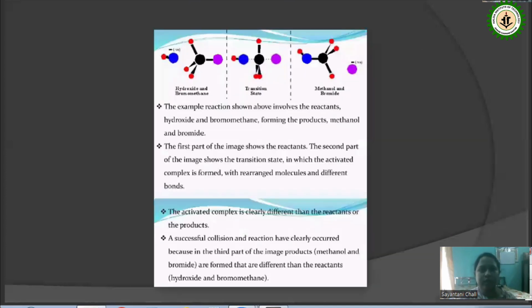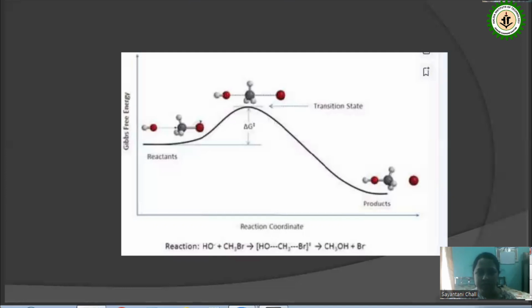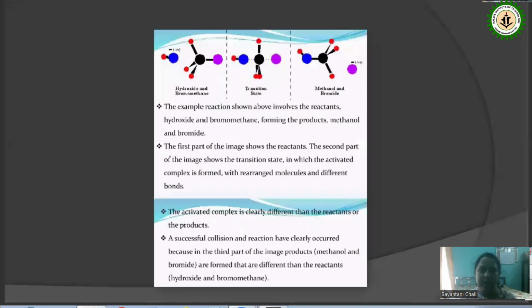In summary, we are showing here that the OH minus is attacking from the backside. In the transition state, the brown ball indicates the bromide ion, the blue ball indicates the oxygen, the red ball indicates hydrogen, and the black ball indicates carbon. Initially there is no bond between the blue and black balls, that is, oxygen and carbon, but there is a bond between carbon and bromine.